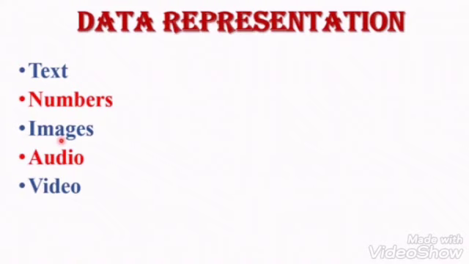Next, audio. Audio data includes recorded voice data. So the sender can send the recorded voice to the receiver. Next data representation is video. So video means the data is in the form of pictures. So these are some of the data representations used in networks.